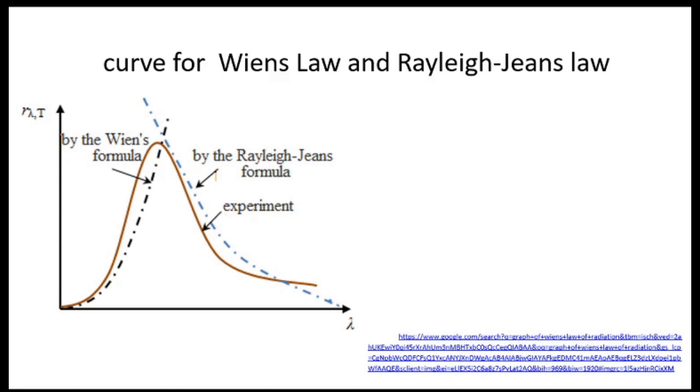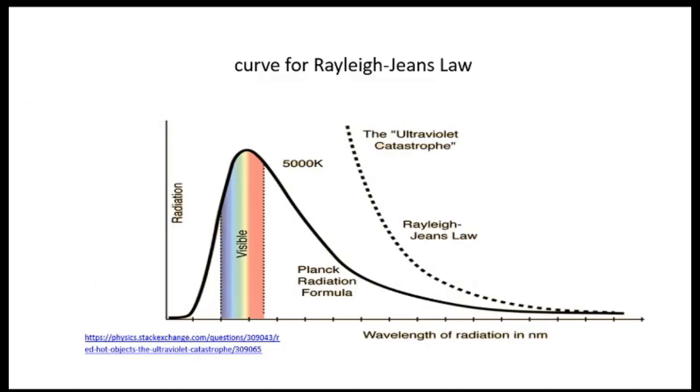So this disagreement with the experimentally observed curve was called the ultraviolet catastrophe. See here the same figure, ultraviolet catastrophe. It is the disagreement of the Rayleigh-Jeans law at lower wavelengths λ.